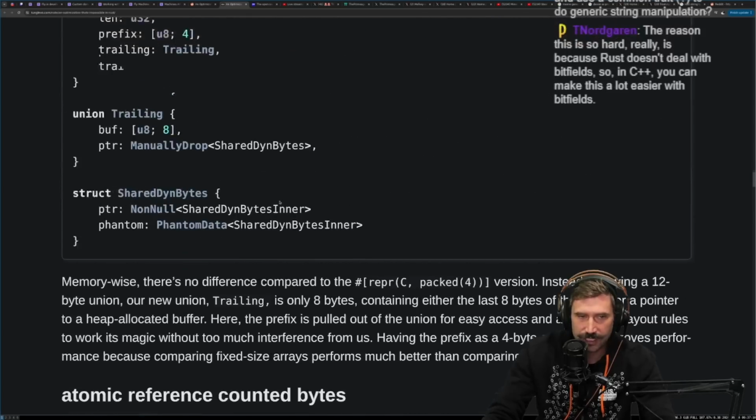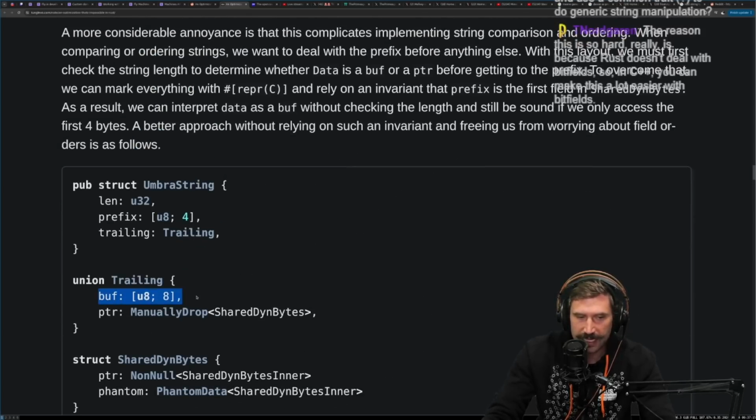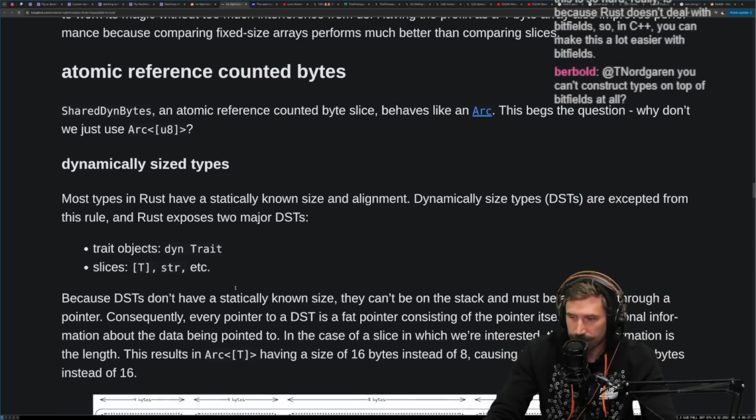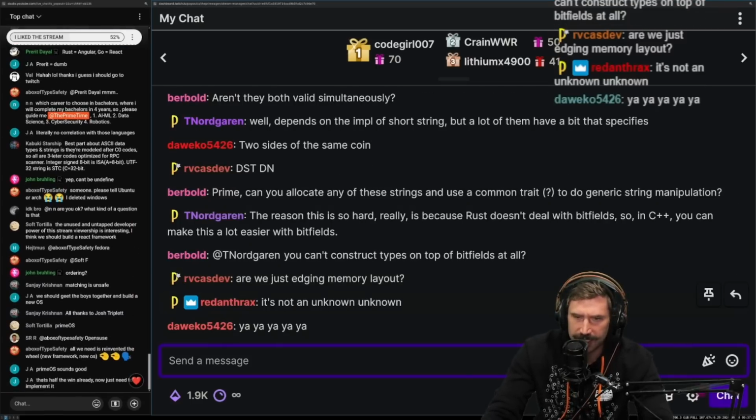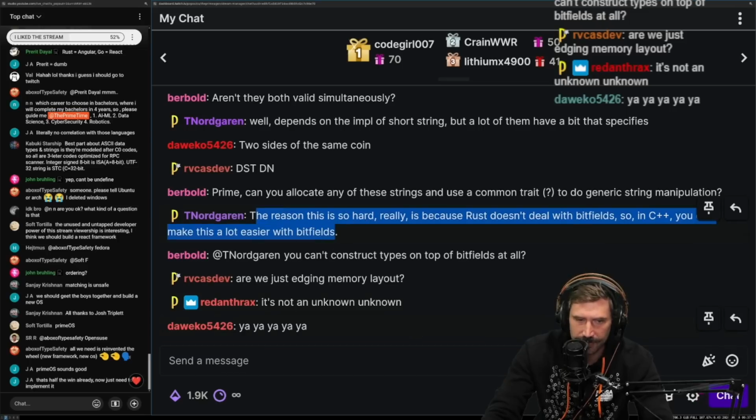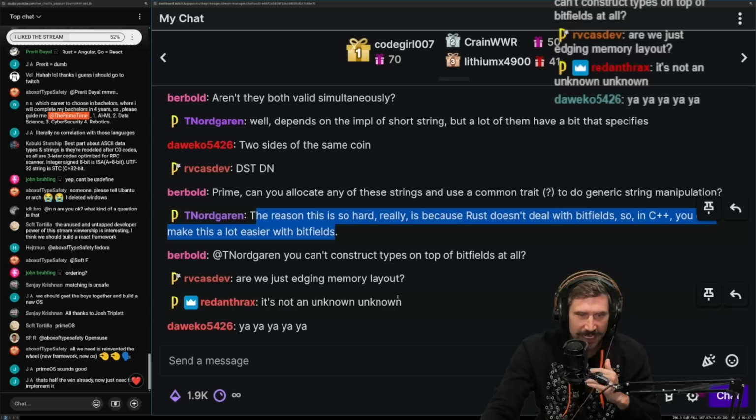And so you can't just do something like this where you have either the data itself or a pointer to the data, which is then specified by this thing over here. The reason this is so hard, really, is because Rust doesn't deal with bit fields. In C++, you can make this a lot easier with bit fields. Yeah. It's not an unknown. Yeah, exactly.